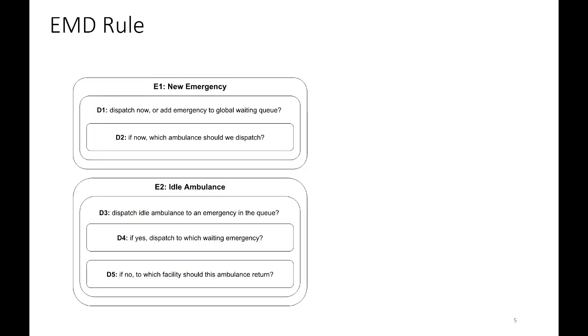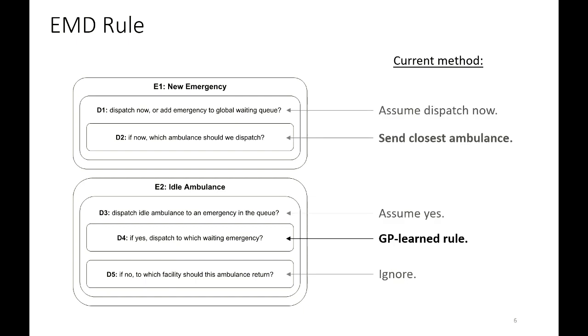We mainly categorize the decisions in this problem into when we have new emergencies coming, or when we have a new idle ambulance that finishes its current job. There are also a lot of more concrete decisions in this case, but we simplify the problem because this is an initial preliminary study. We mainly focus on how to dispatch the ambulance when it finishes its job, because usually it's busy and we have to wait for the ambulance to finish its current job and get to the new one.